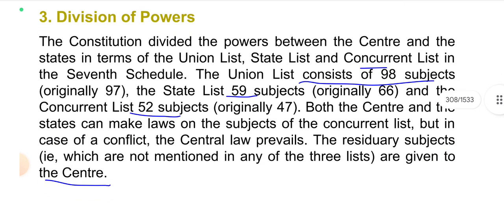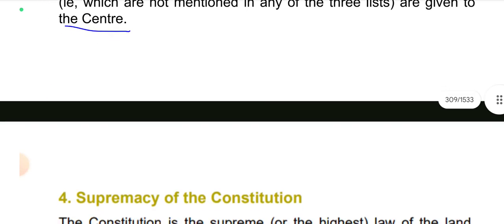Division of powers. The constitution divided the powers between the center and the states in terms of the union list, states list, concurrent list in the 7th schedule. The union list consists of 98 subjects, originally 97, the state list 59 subjects, originally 66, and the concurrent list 52 subjects, originally 47. Both the center and the states can make laws on the subjects of the concurrent list, but in case of a conflict, the central law prevails. The residuary subjects, that is, which are not mentioned in any of the three lists, are given to the center.